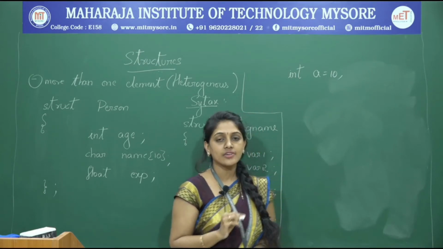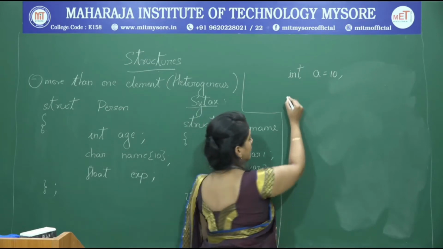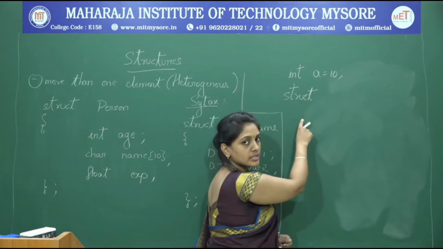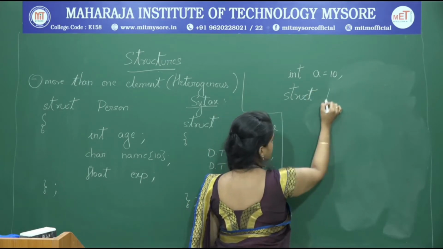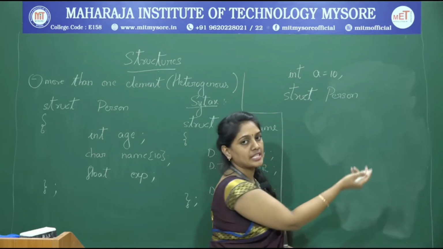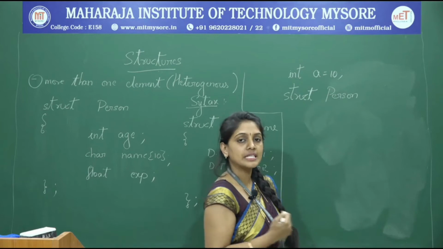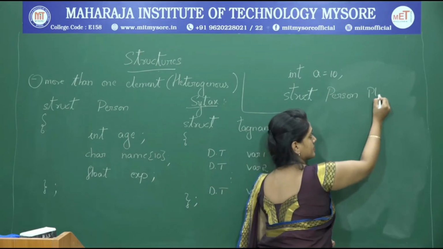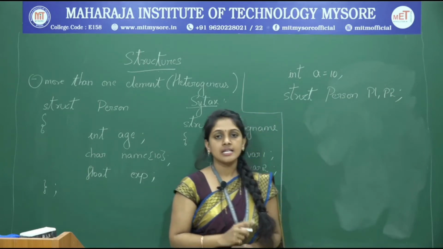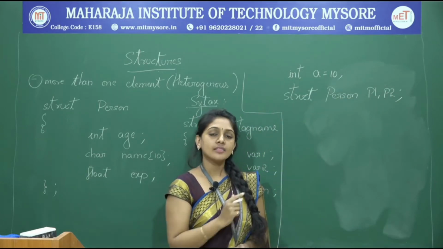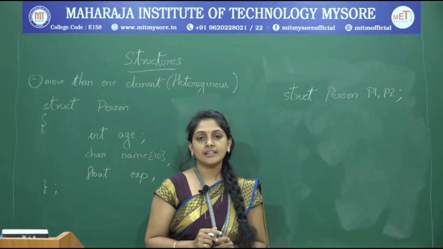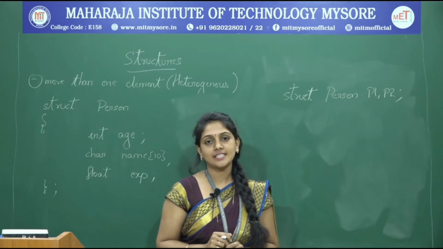How do we declare structure variables? struct keyword followed by its tag name, person, and then the structure variables. Any number of structure variables could be declared here. So this is how we declare the structure variables. On the declaration of these variables, the memory gets allocated. And now we can declare the structure variables in 3 different ways.